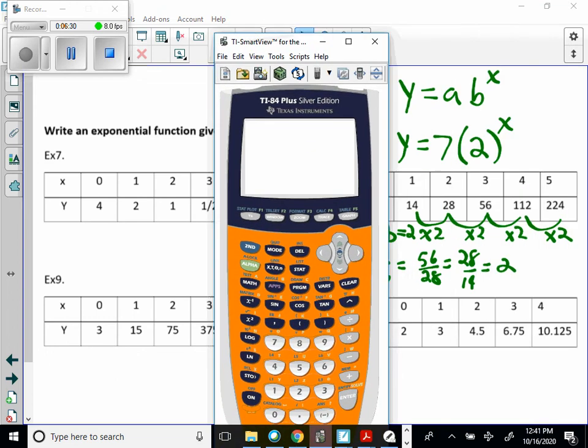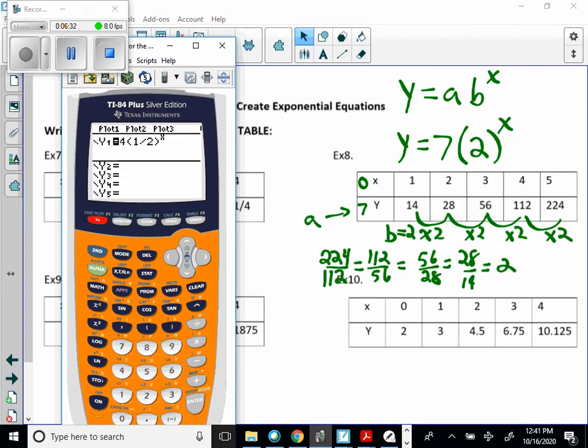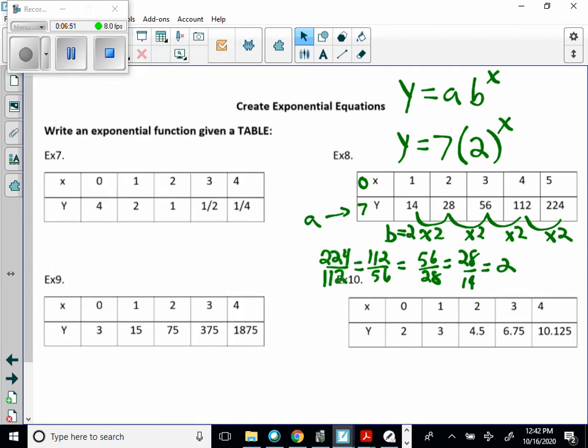If you want to check your answer, you can say fine, go to your y equals, and you can put in 7, and then you can go 2 to the x, and you can hit second graph, and you can look at your table: 14, 28, 56, 112, and it appears we have the right graphs. We've just checked our answer.